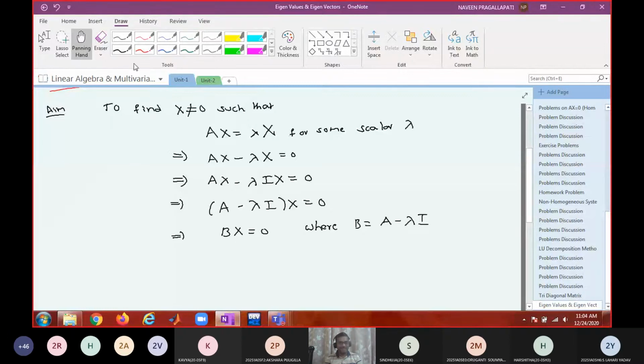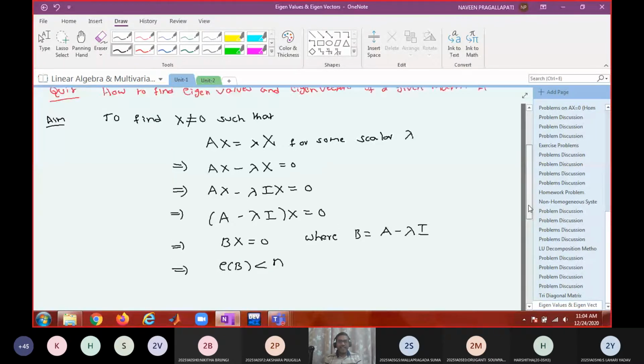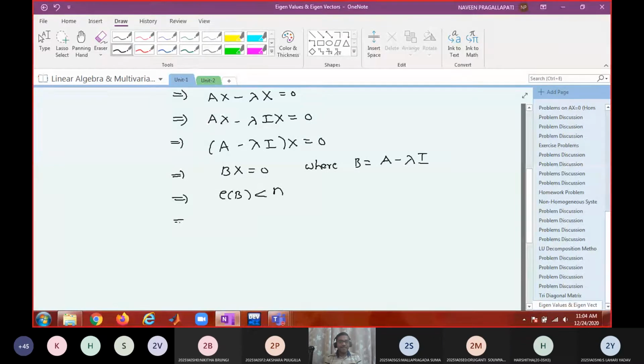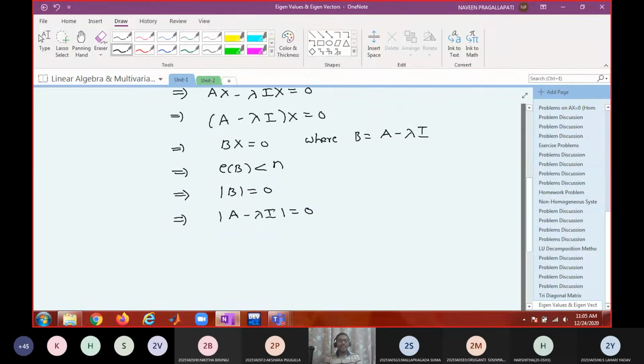So when a non-trivial solution exists for a homogeneous system, the rank of B must be less than n. But for a square matrix, when will the rank be less than n? When the determinant is equal to 0. Here B is A minus lambda I. So when you find the determinant of A minus lambda I equal to 0, you will get an equation containing the unknown lambda.